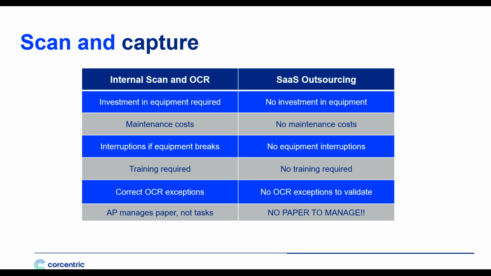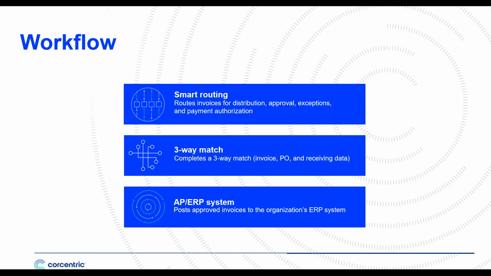What's more, you don't have to worry about training your staff. You have a supplier who has a center of excellence and trains their staff to be experts in this one activity. What's more, when there's exceptions to OCR reads, well, the vendor is going to correct those, not you. And what's more important is that there's no paper to manage. This is a zero footprint environment. You relieve yourself of this paper.